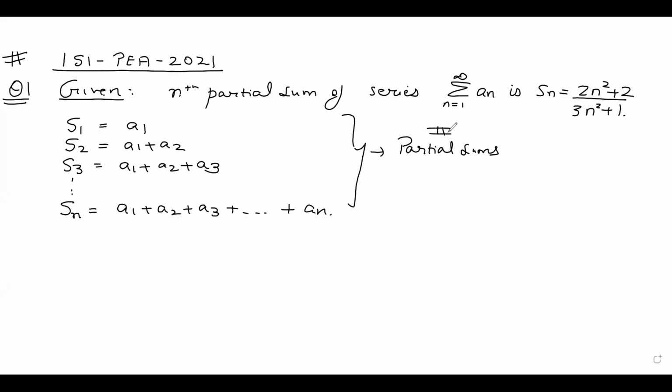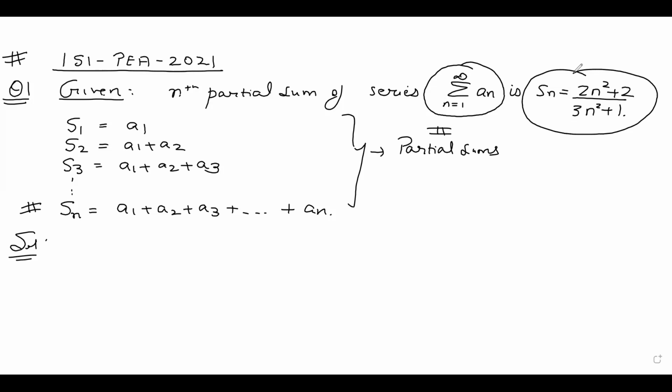And what do we need to find out? We need to find out summation as n goes on from 1 to infinity an, where we are given that Sn is equal to 2n square plus 1 upon 3n square plus 1. So in general, I can write summation as i goes on from 1 to infinity ai.